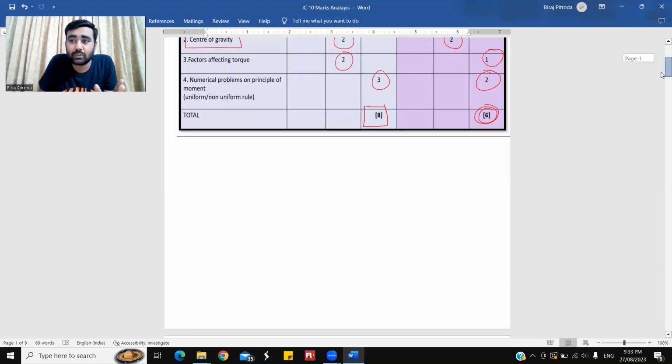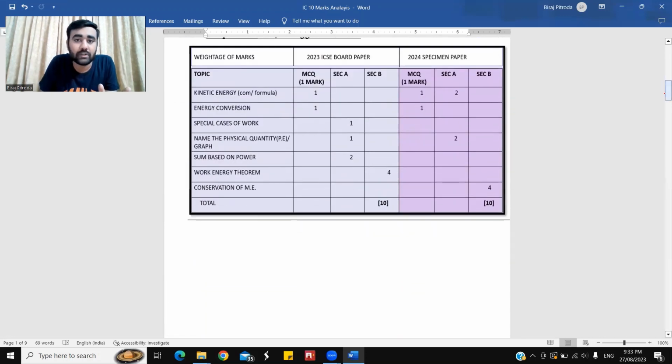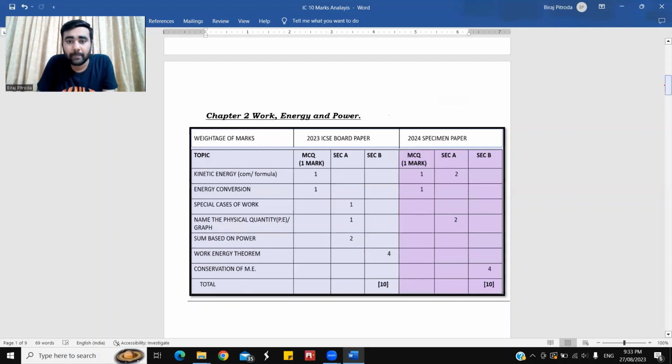Try to understand what concepts are repeated and what concepts you need to emphasize more when you are going to practice this. Okay, here comes chapter number 2. Chapter number 2, students, the concepts which were seen in both the papers. First concept was kinetic energy. It was actually an MCQ based concept question, not a numerical based concept. A concept based MCQ which was asked for 1 mark.